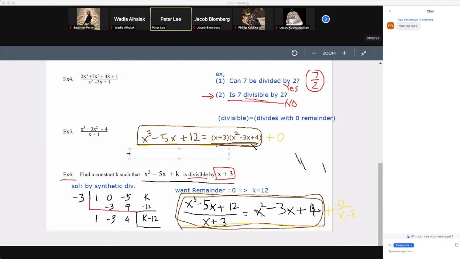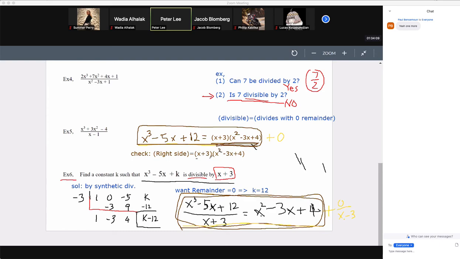So check the right hand side. I call this the right side. Right side is equal to x plus 3 times x squared minus 3x plus 4. And then you multiply the things on the right side. And yes, of course, I need a square there.